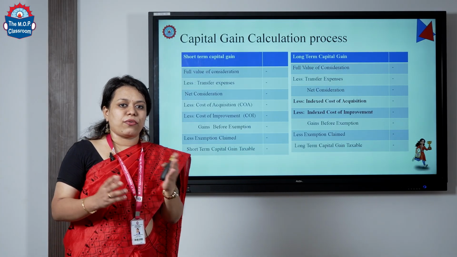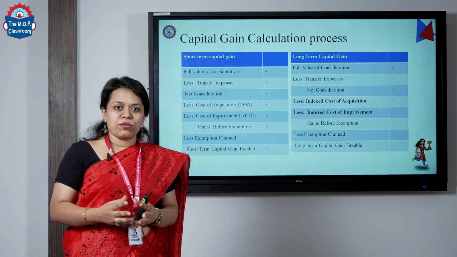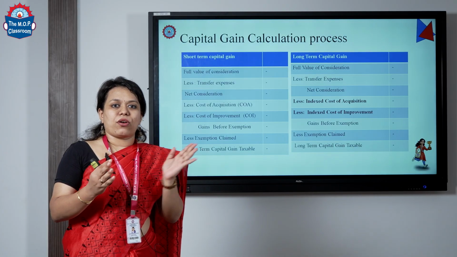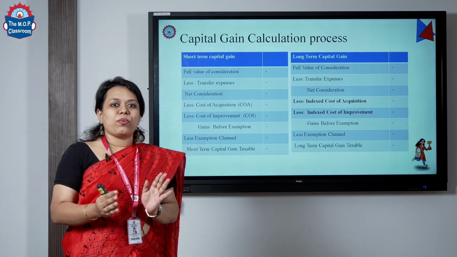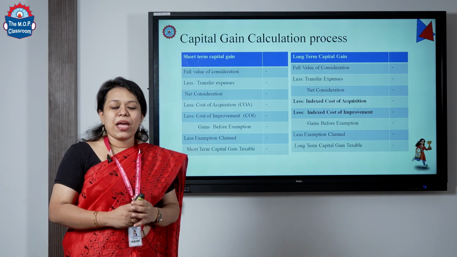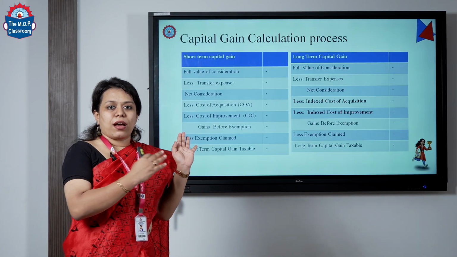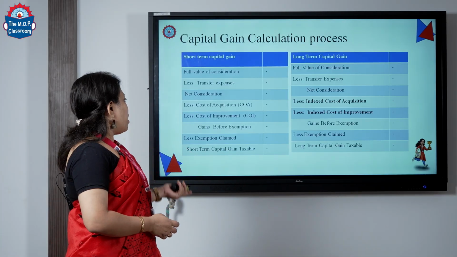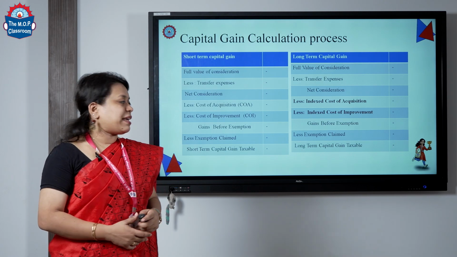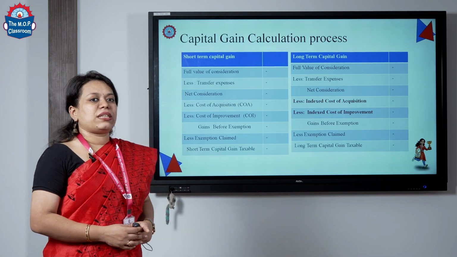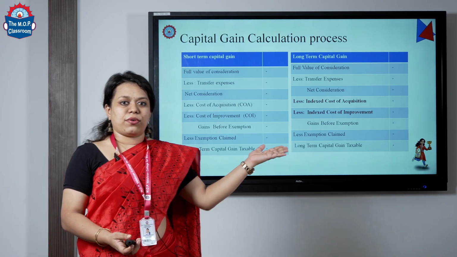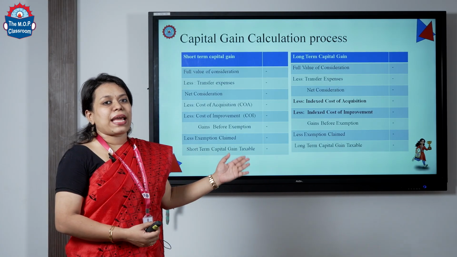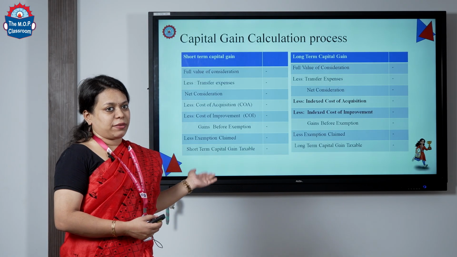Let us say, for example, you have purchased a house and your capital asset is a house, any renovation done during that period of time, that amount of improvement can be deducted over here. Then you will get your gains before exemption, then less exemptions claimed, exemptions claimed are section 54 etc. And then finally, you will get your taxable short term capital gain.